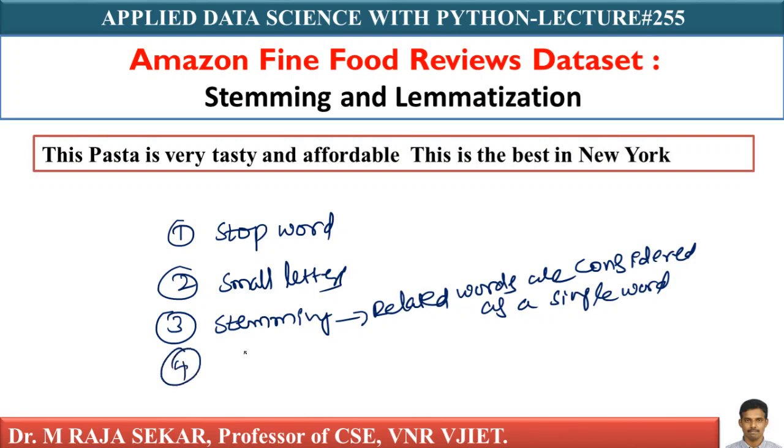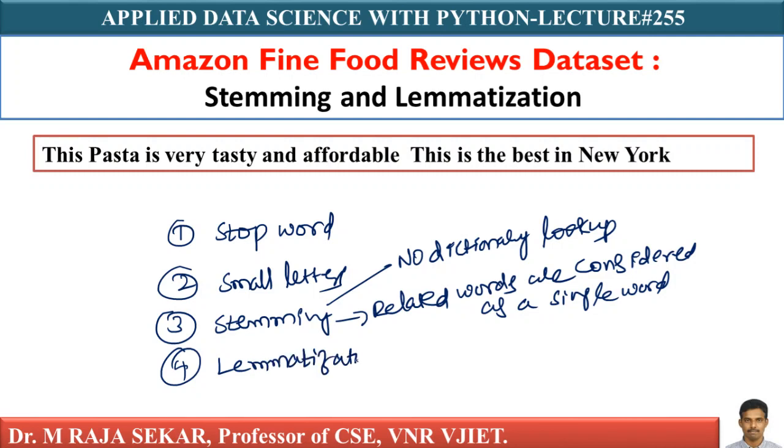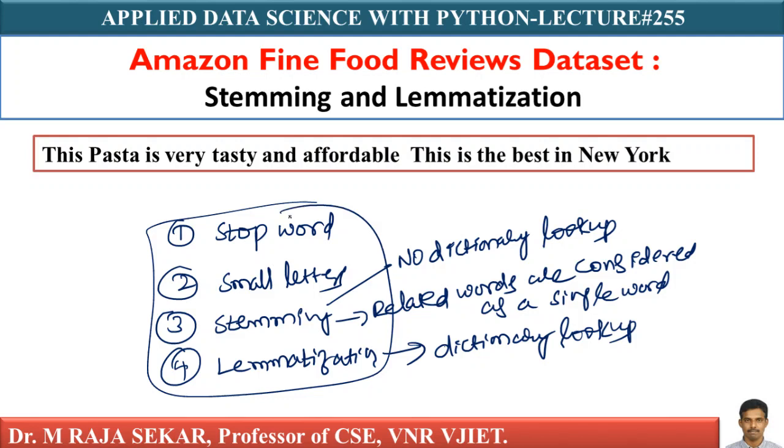There is another one which has no dictionary lookups. No dictionary lookup means your word need not be a valid word. But the fourth one, we also do lemmatization, which has got dictionary lookups, which is powerful compared to stemming. All these techniques come under pre-processing. These are the techniques which will improve the representation of my bag of words vector.